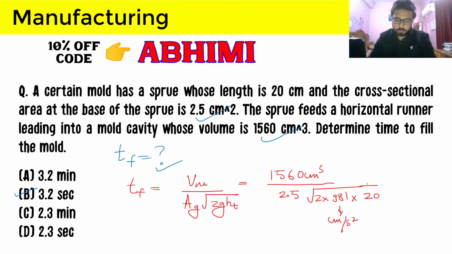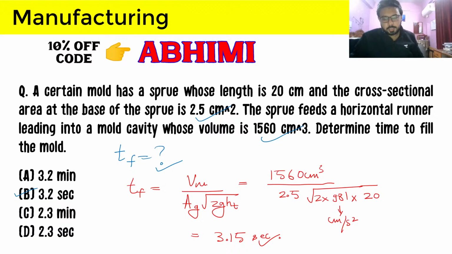So here our answer is coming out first of all in seconds, it is coming out 3.15 seconds. So that is B, that will be the correct answer. Now when you are selecting the correct answer, remember that there are different units for the same value.